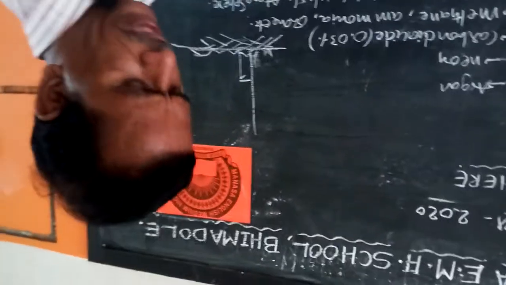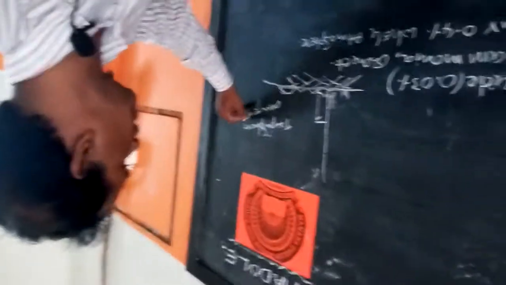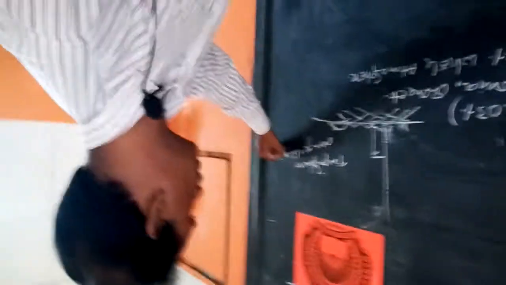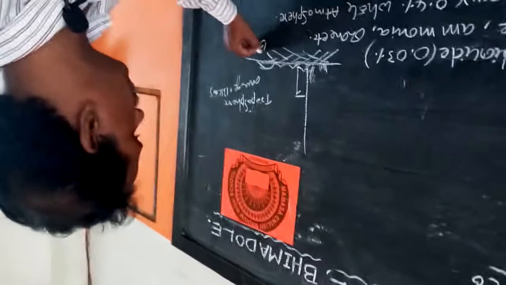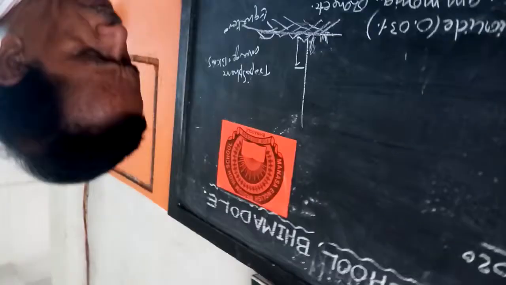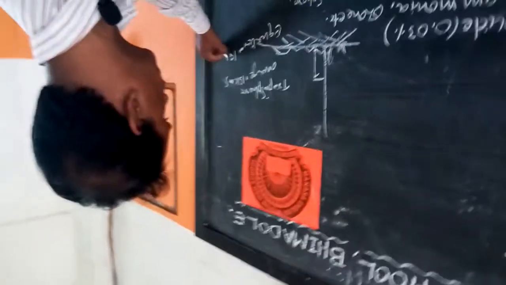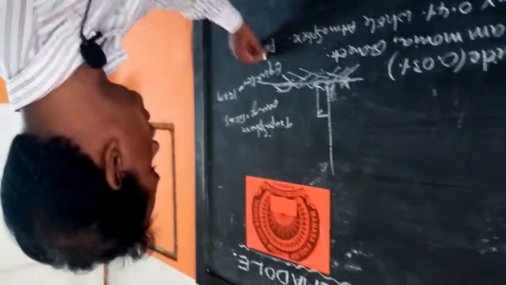So you can see the average height of the troposphere is 13 kilometers. At the equator it extends up to 18 kilometers, and at the poles, 8 kilometers.